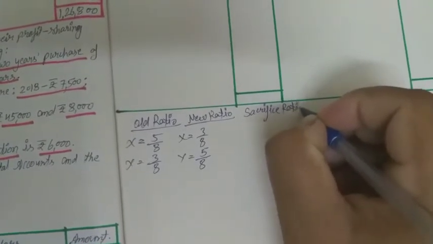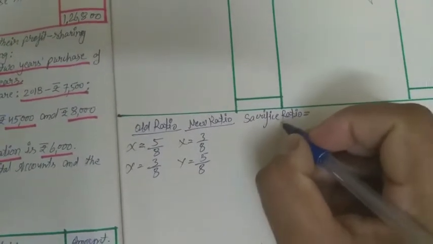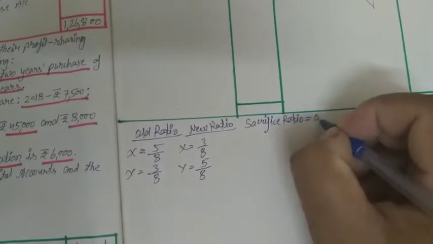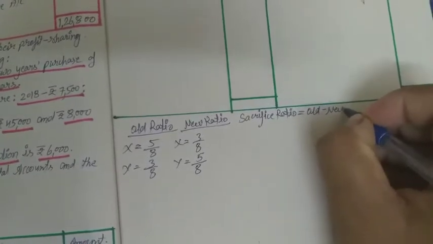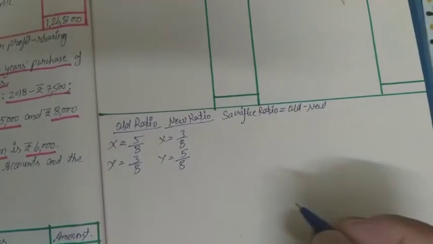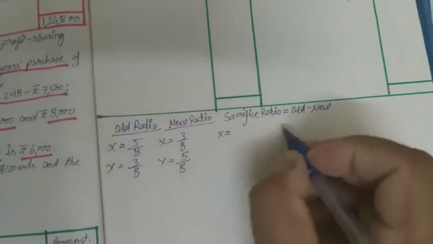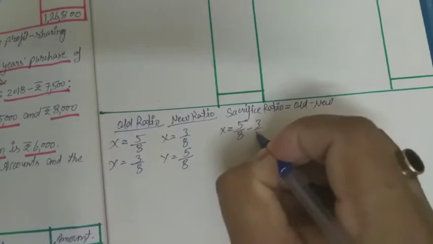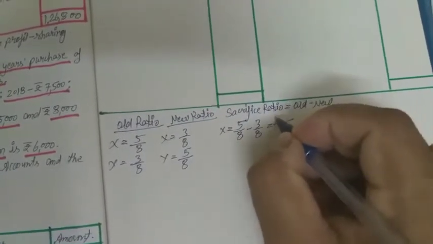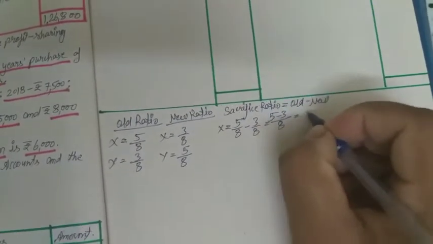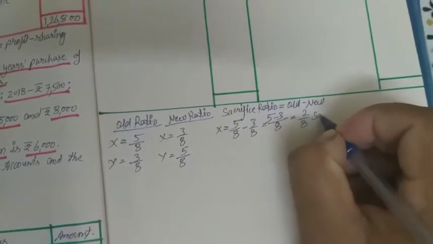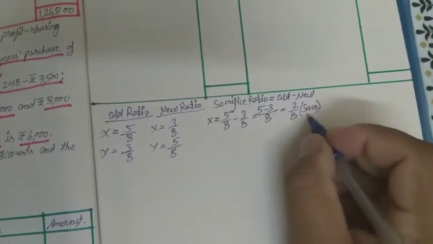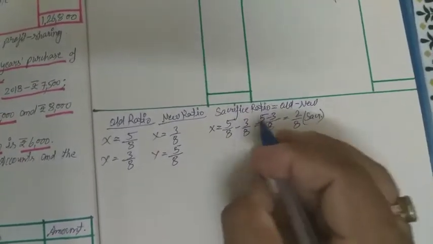So it is equal to sacrifice means old more than the new. It means old ratio minus new ratio. So for X, old ratio 5/8 minus 3/8. 8 is the LCM, 5 minus 3 is equal to 2/8. It is a sacrifice because it is a positive value, and we are putting the sacrifice ratio.